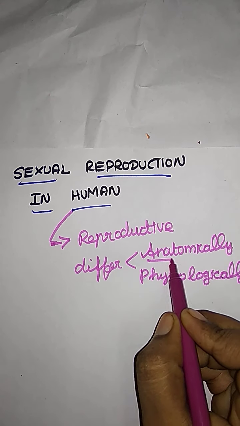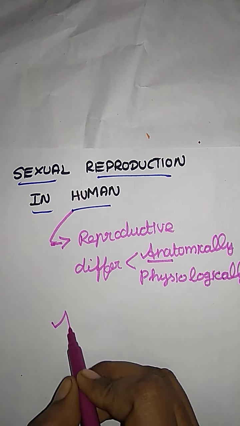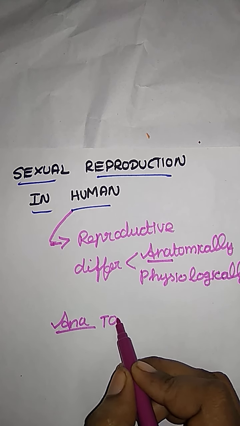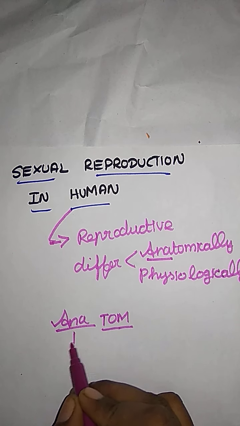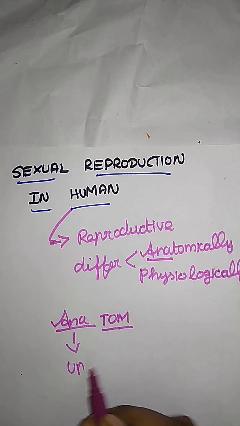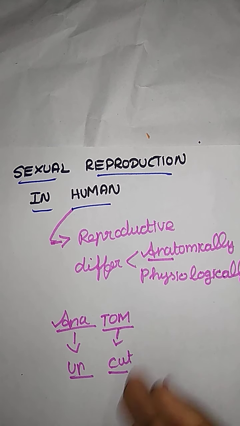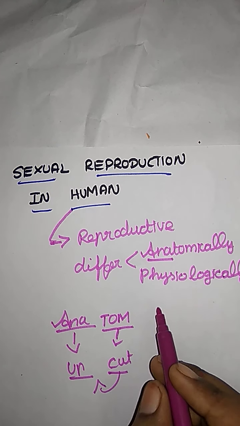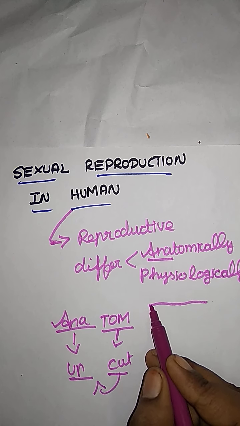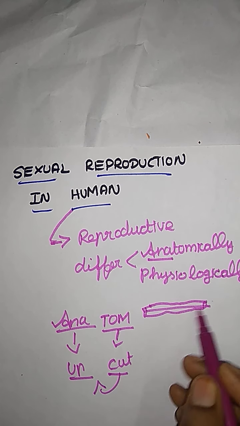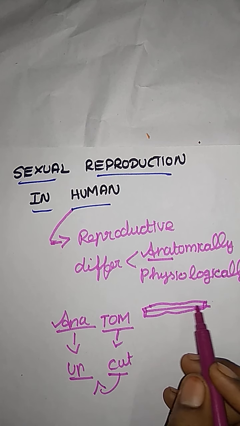Anatomy: ana means up, tom means cut, so cut up. If you take an organism, say a leech, and cut it up, you see the internal part, right?